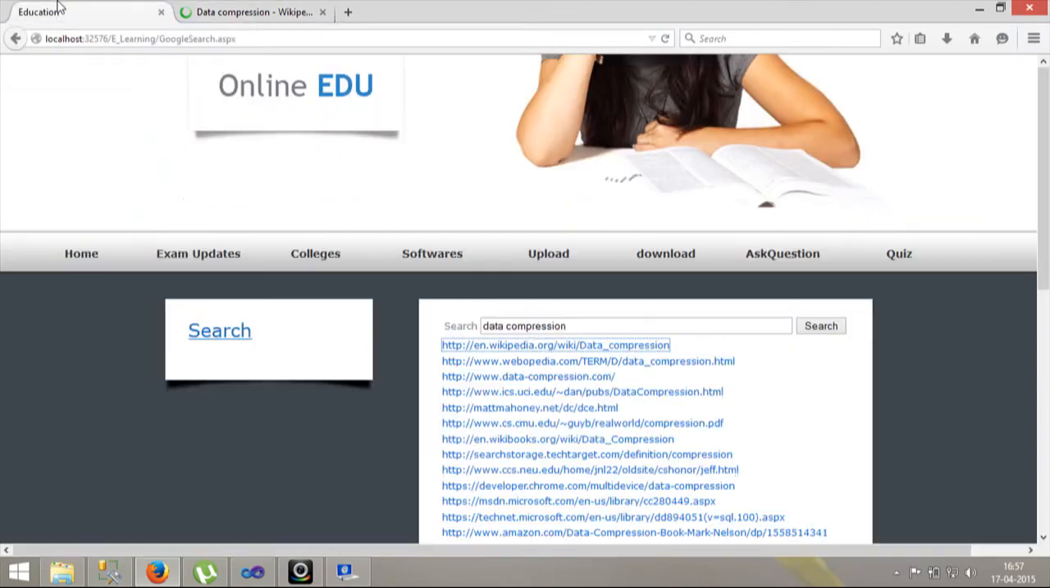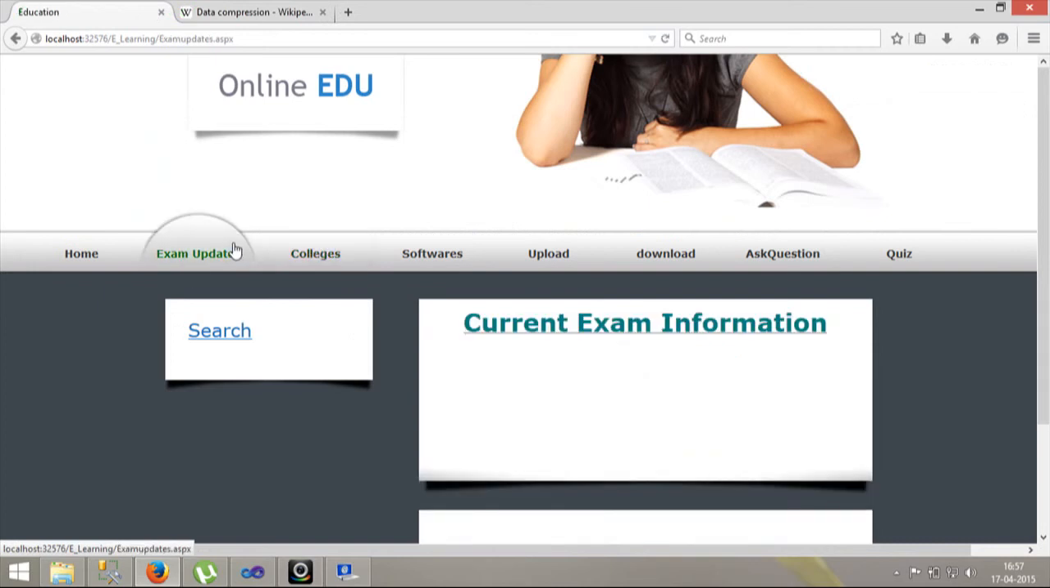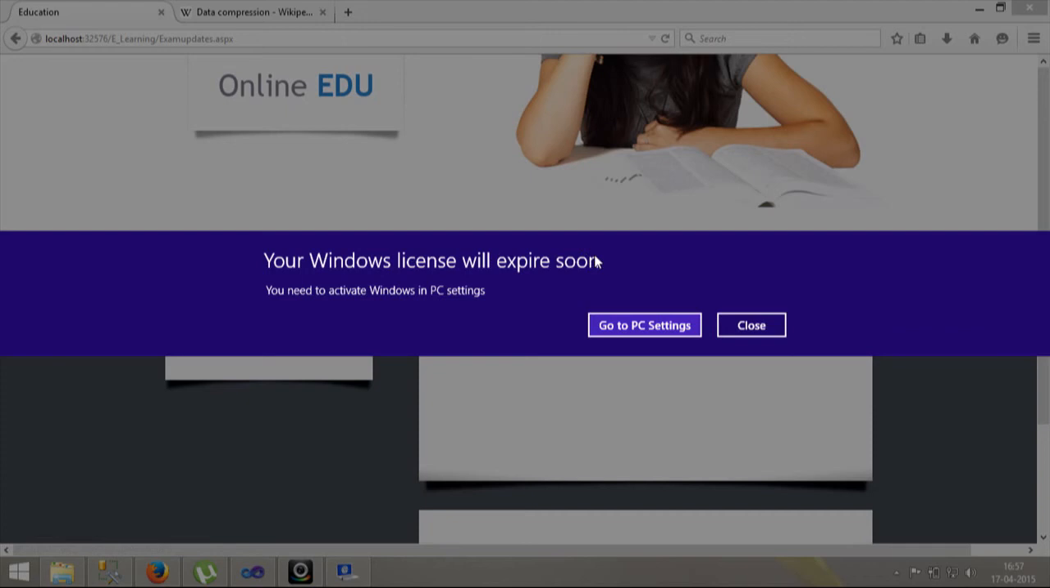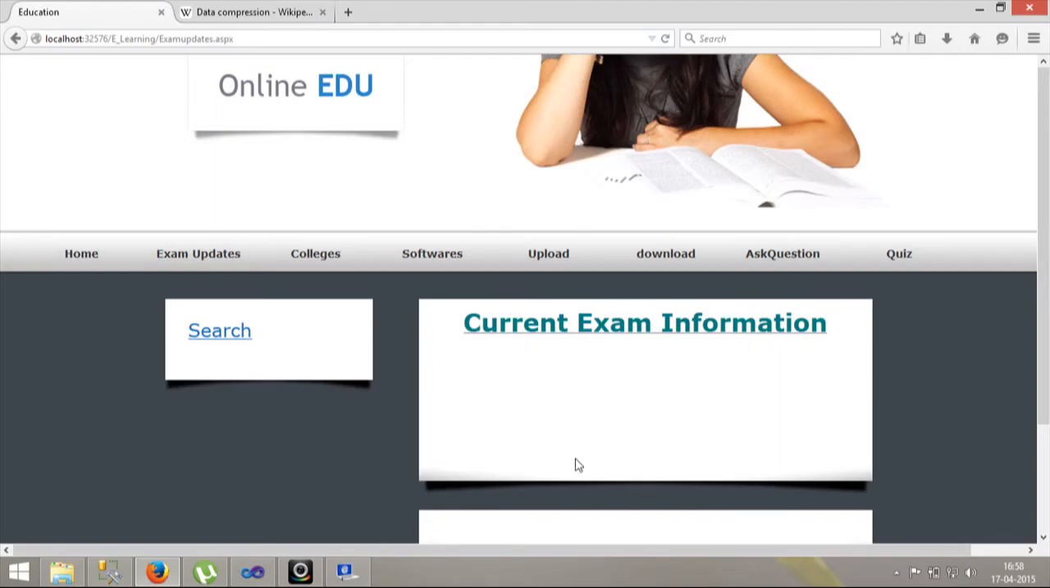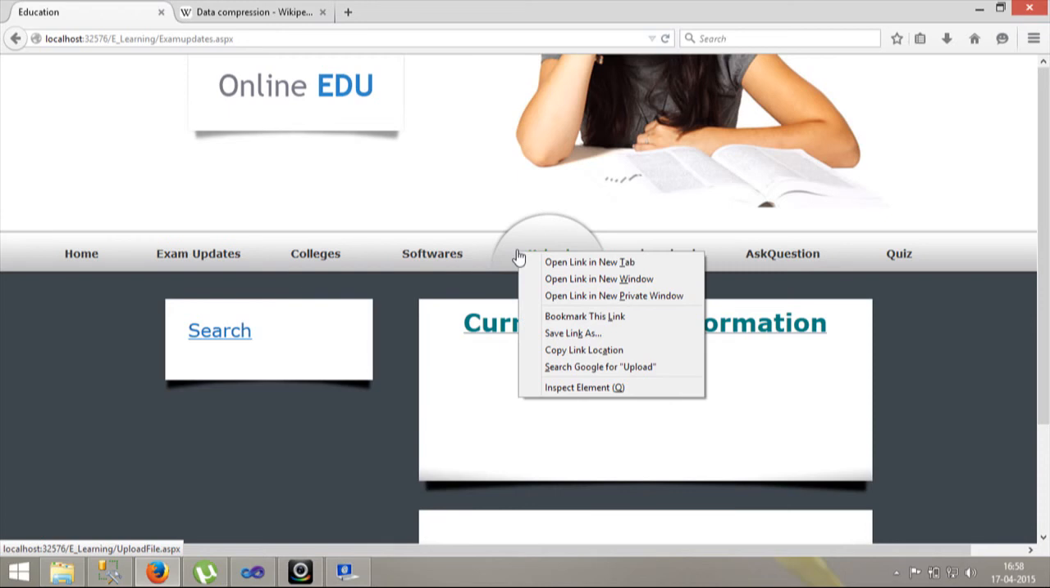Okay, so our second is the exam updates. Here a person will get all the updates of exams like the CAT exam, the last date of registration and all. This is the colleges section, in which the person will get all the details of the colleges. This is the software link, in which a person can get all the software links from where he can download it. Here there is an upload link.